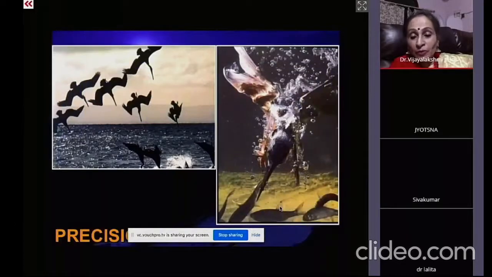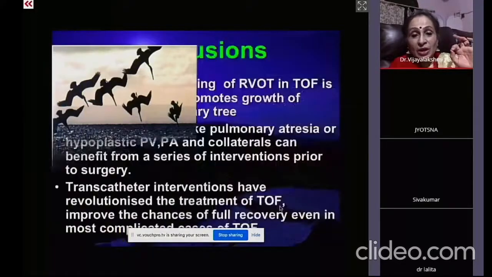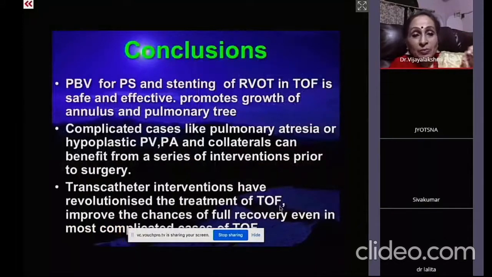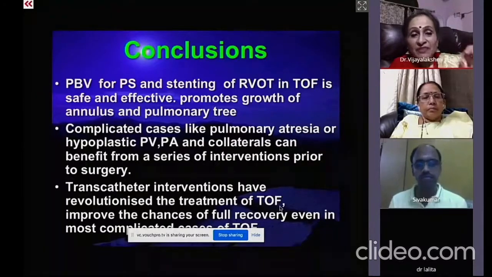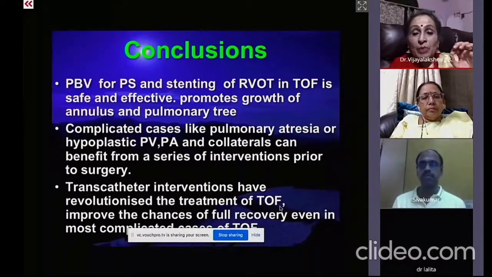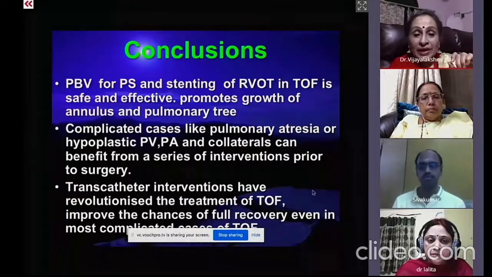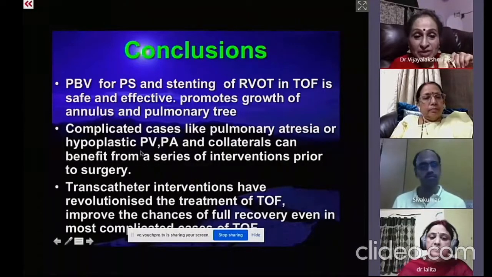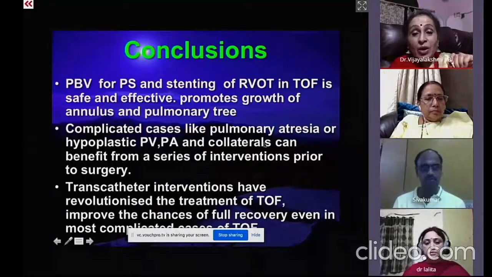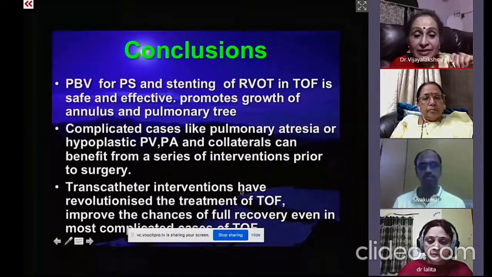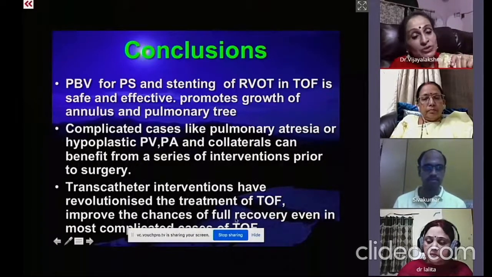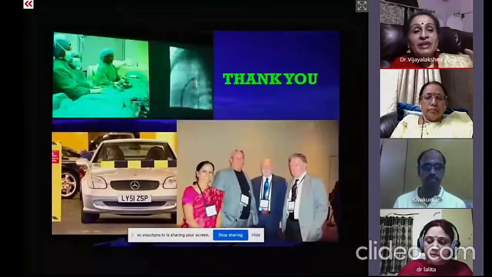So to conclude, friends, precision is the key. You have to be very accurate. Balloon pulmonary valvotomy for pulmonary valvular stenosis and stenting of RVOT in tetralogy are safe and effective, and promote growth of the annulus as well as the pulmonary tree. Complicated cases like pulmonary atresia, hypoplastic pulmonary valve or pulmonary artery, and collaterals can benefit from a series of interventions prior to surgery. Transcatheter interventions have revolutionized the treatment of tetralogy of Fallot, improving the chances of full recovery in most cases with the least morbidity and mortality.